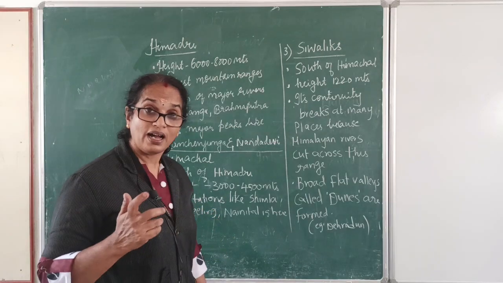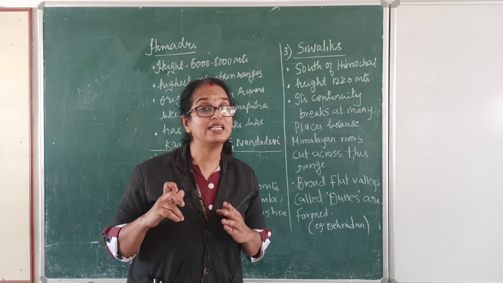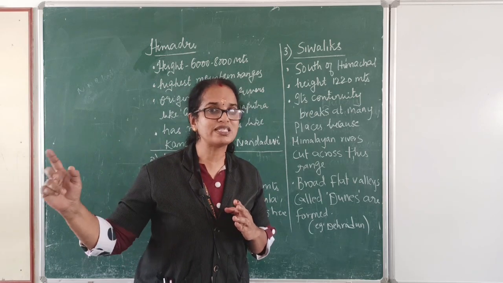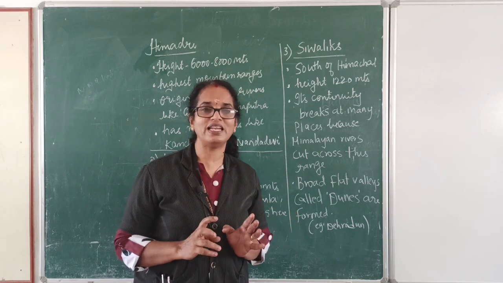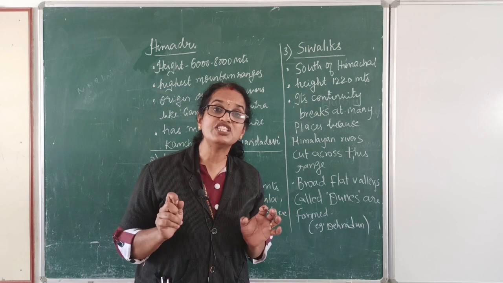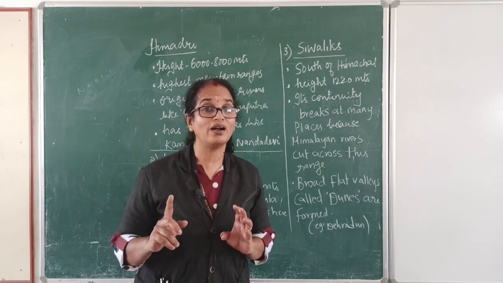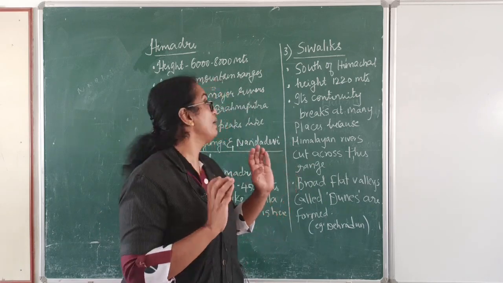Himadri. The height of Himadri is almost 6,000 to 8,000 meters. And it is here in this Himadri that the major rivers like Ganga and Brahmaputra take their origin.